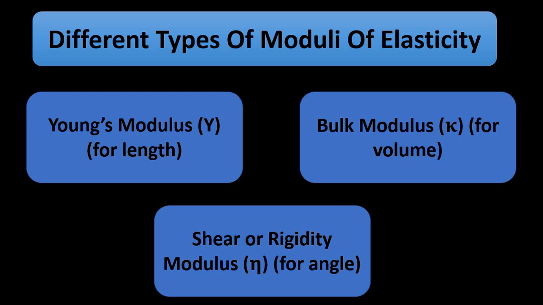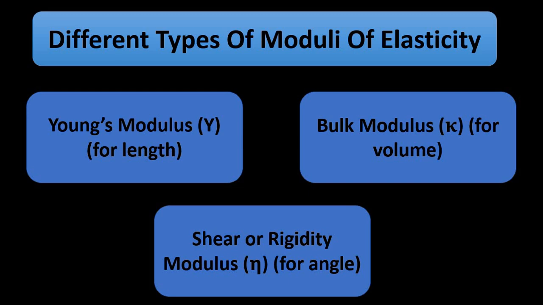So for different behavior, whether it is length or volume or angle, the bending angle, the modulus of elasticity is different. So we have Young's modulus of elasticity for length, bulk modulus of elasticity for volume, and shear or rigidity modulus for angle, the bending angle. We'll discuss them one by one in separate videos.